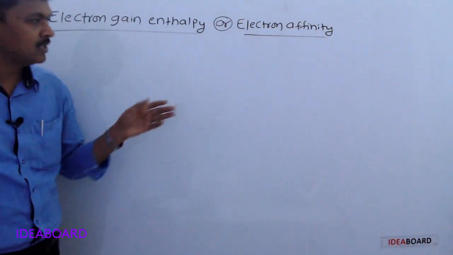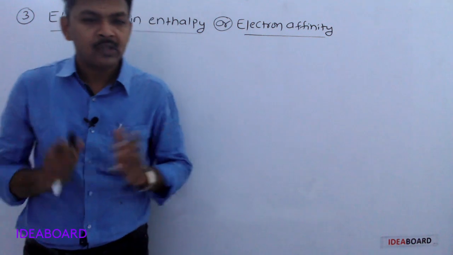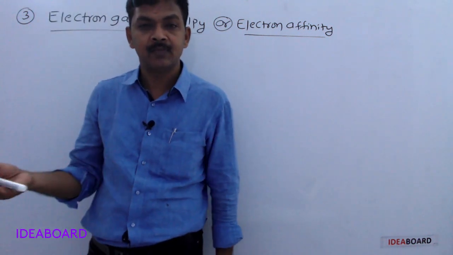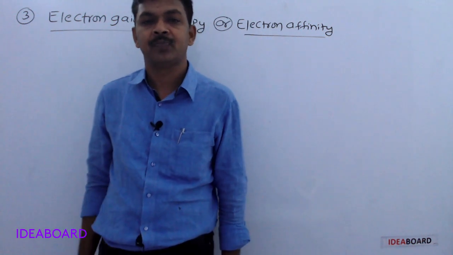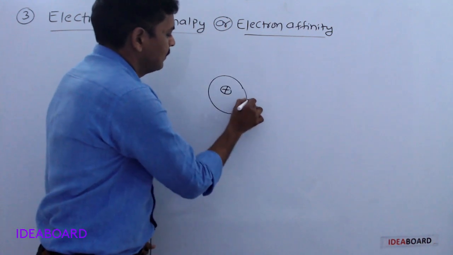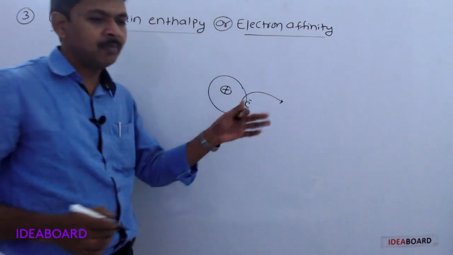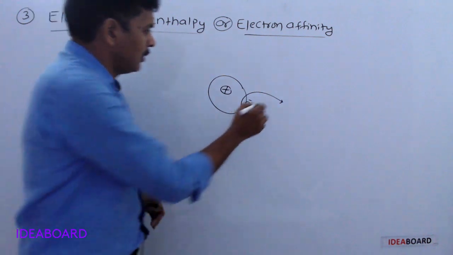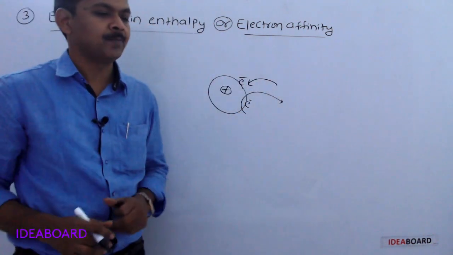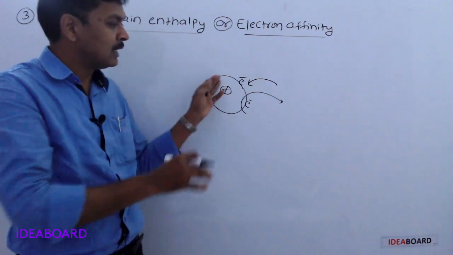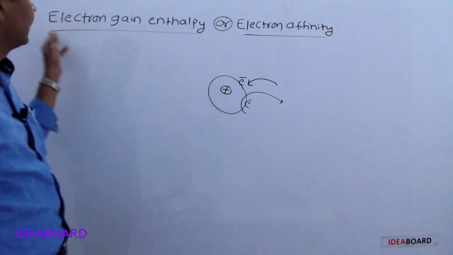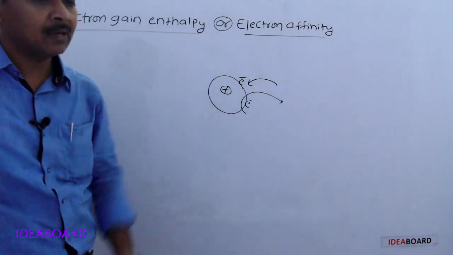Electron affinity is this: we know that to remove an electron from the valence orbit of a neutral atom, energy will be required. Similarly, when one electron is added to the valence orbit of a neutral atom, energy will be liberated. That liberated energy is called electron gain enthalpy or electron affinity.